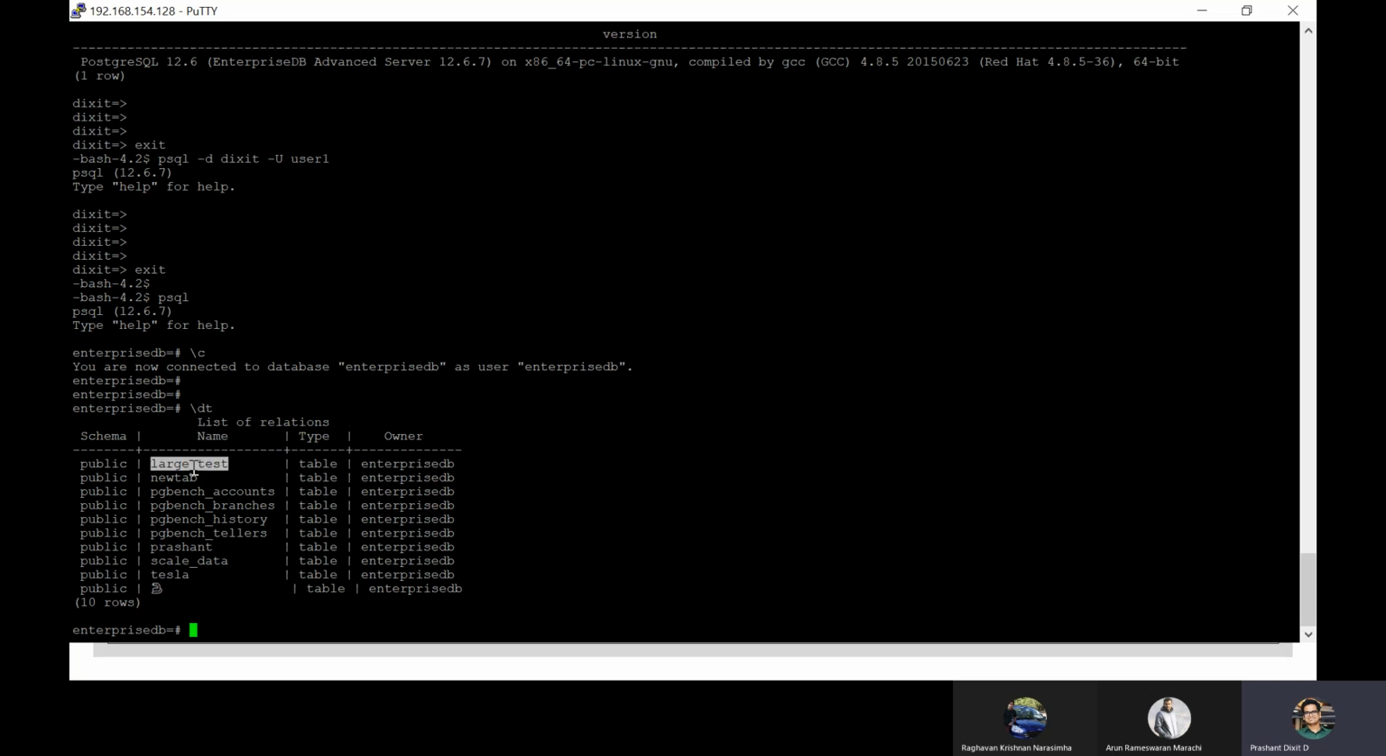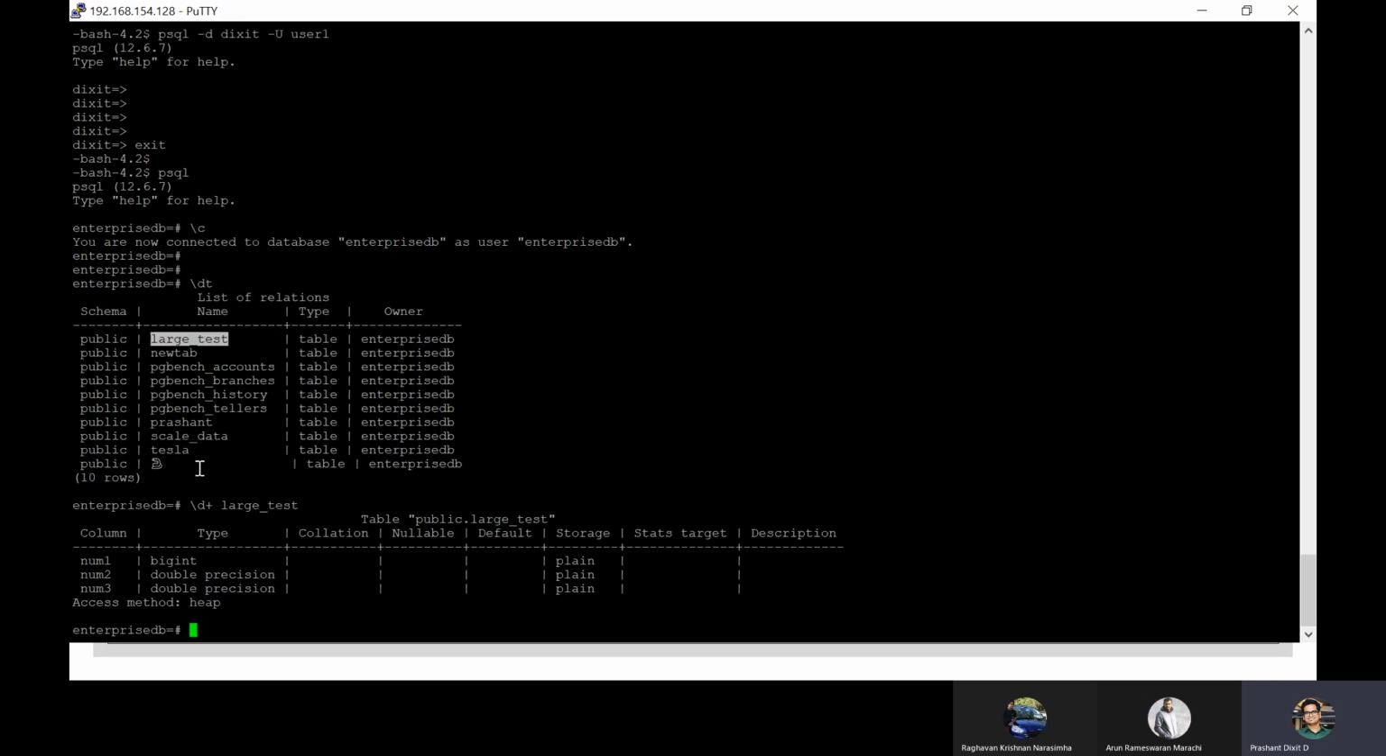Correct? We've got table name as large test, new test. Now, if we do d plus for this table called large test, here if you see, storage type has been changed to plain. Why? Because we've got a different type of data type. We've got big int, because that is used to hold larger data, big chunk of data, or big contiguous amount of data. Because earlier we used varchar.